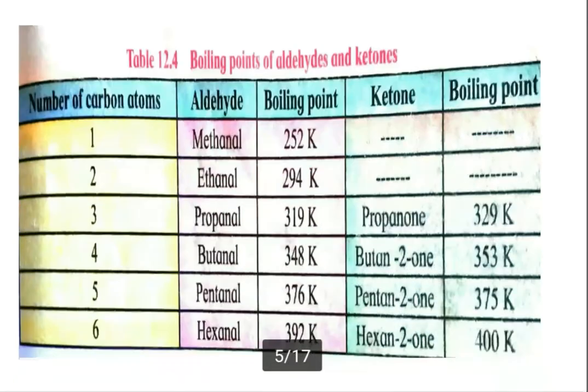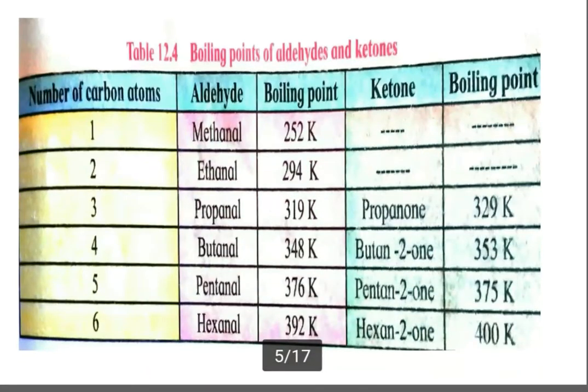Next, this is the table which shows increasing boiling points of aldehydes and ketones when there is an increase in carbon atoms in the chain of aldehyde and ketone. If you increase the carbon atoms in the chain, the boiling point goes on increasing.